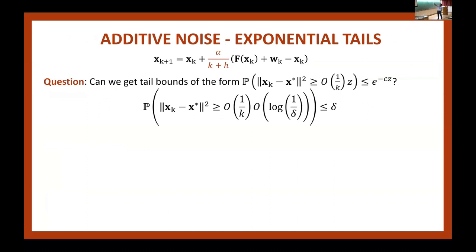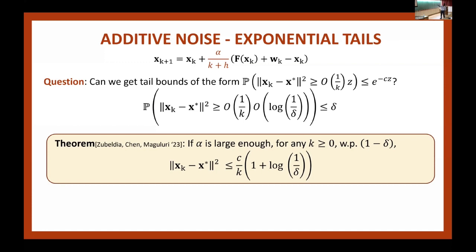So what am I doing? I'm just calling this delta. If this is delta, z is log 1 over delta. So I remove z and put log 1 over delta, and I just reverse the inequality. No, sorry, it's the same thing. So these two are equivalent. And usually in literature, one uses bounds of this form. So I'm going to state the theorem in this form. And the theorem essentially says exactly the same thing.